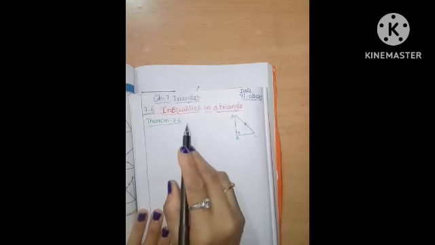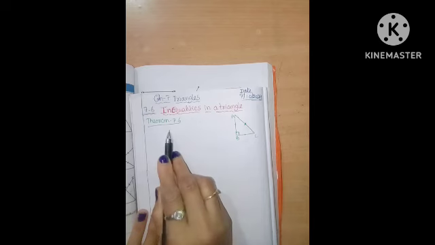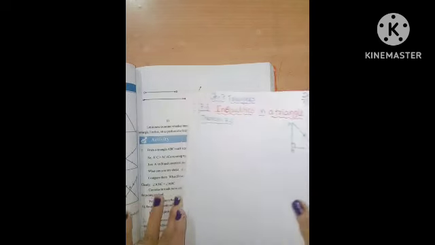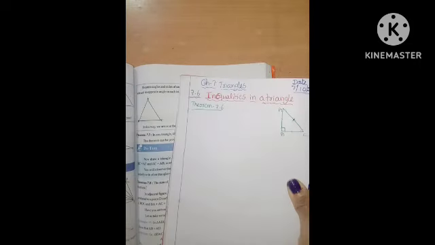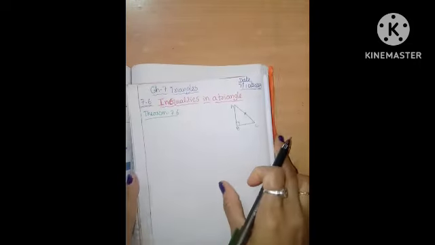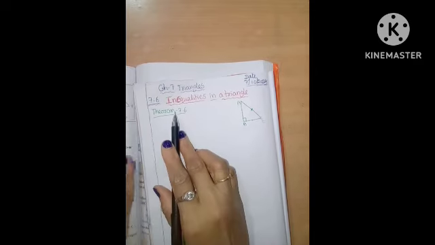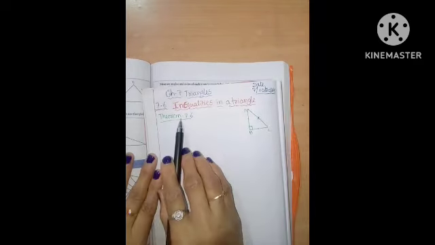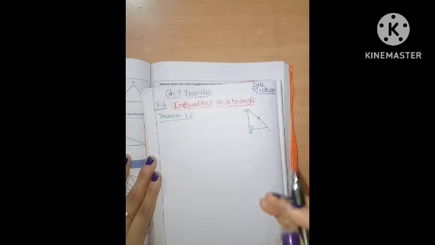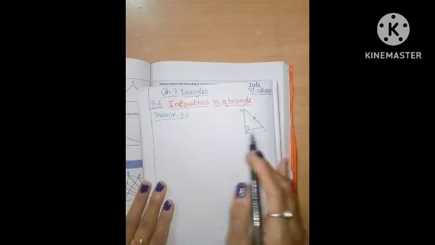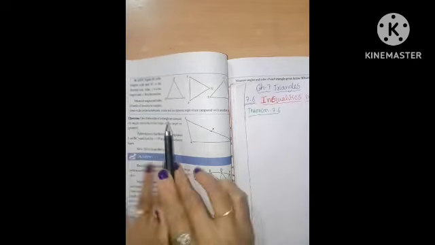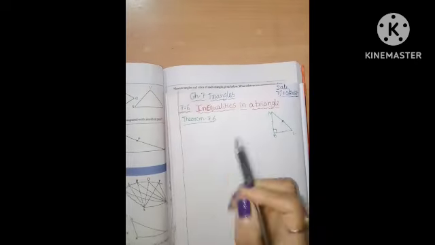I am not writing the theorem here because I have already ticked it in the Telangana State book, page number 170. The theorem and definition are there. Later, read and practice it in the textbook. Next.